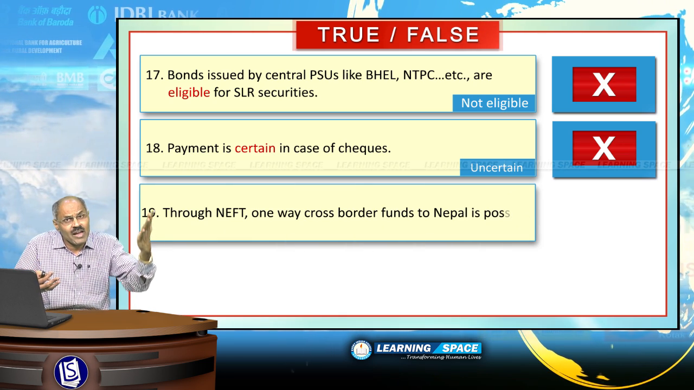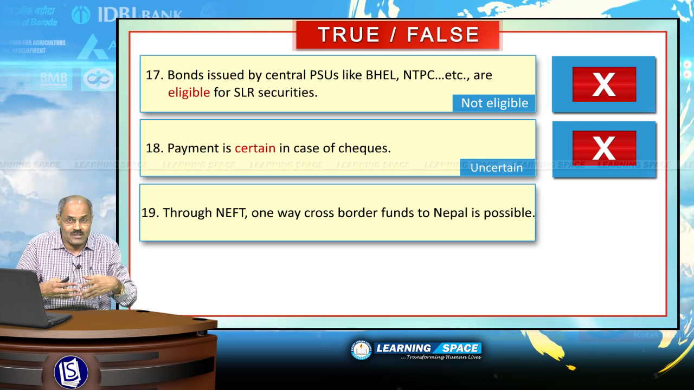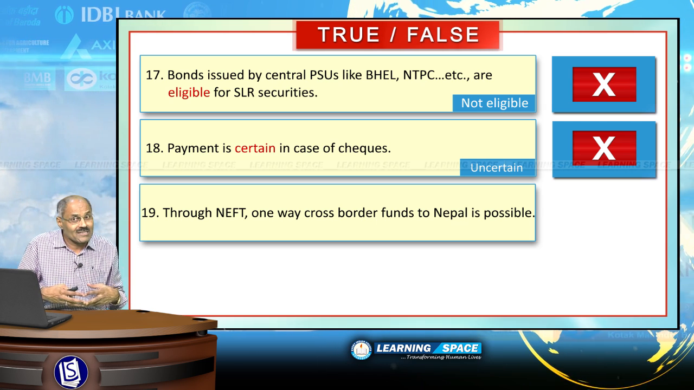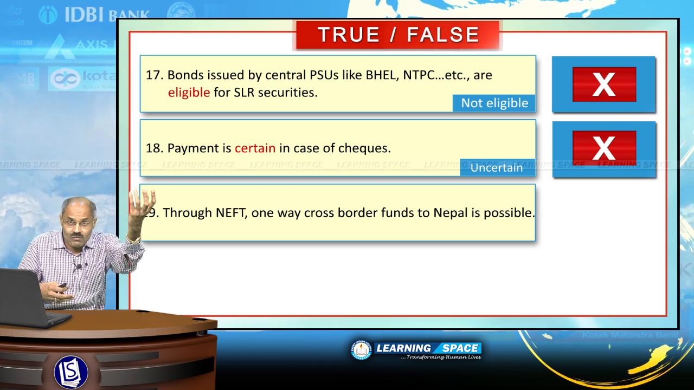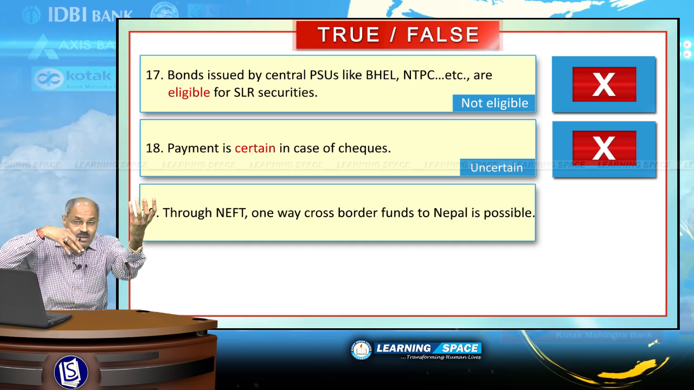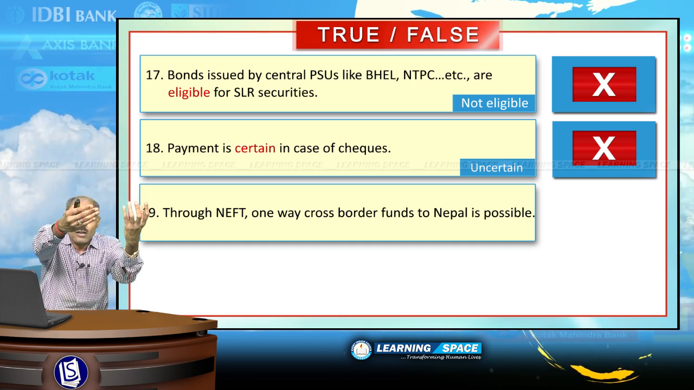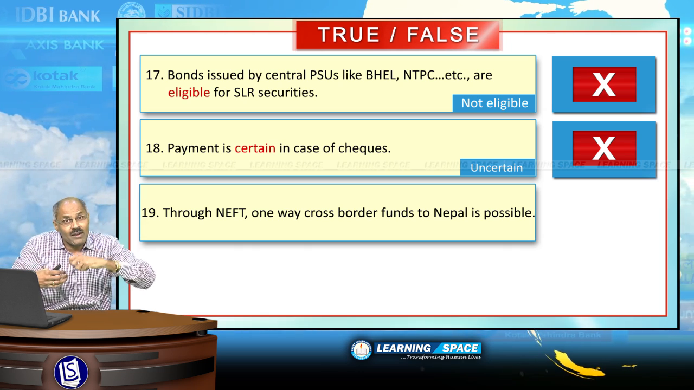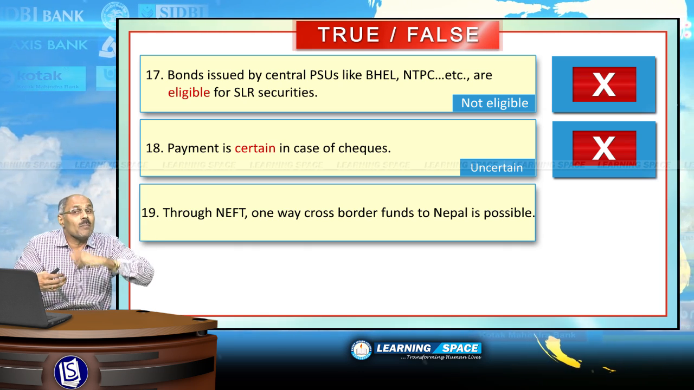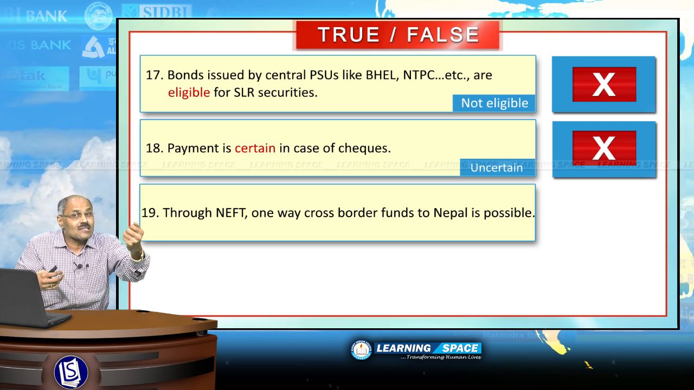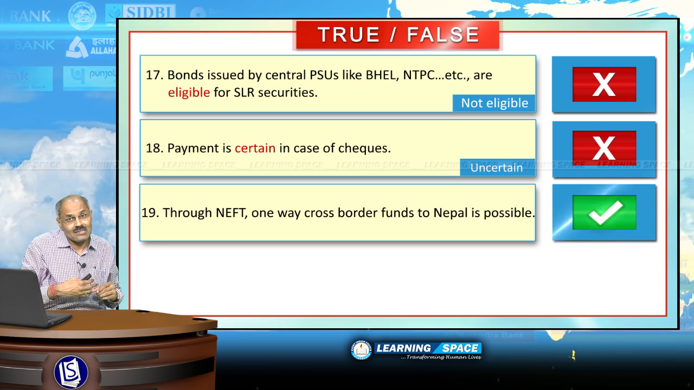Through NEFT, one-way cross-border funds to Nepal is possible. Money can be sent to Nepal through NEFT one way. That means you can send from India to Nepal, but not from Nepal to India. So one-way cross-border funds to Nepal is possible, and this is absolutely the right sentence.